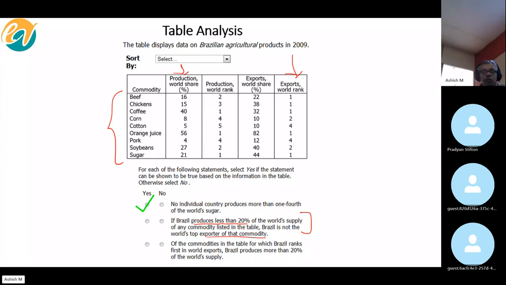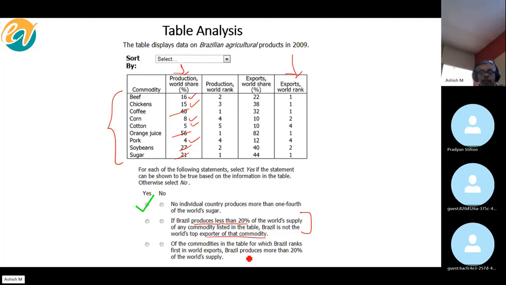All right. So which are those commodities, by the way, less than 20%? In fact, it would be not including this, not including this, and these. So our focus area would only be these commodities. And the question is saying that for all these commodities, Brazil is not the world's top exporter of that commodity.